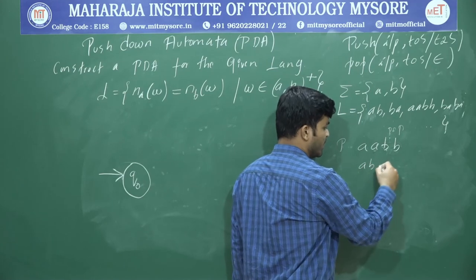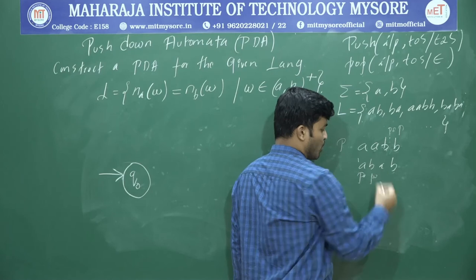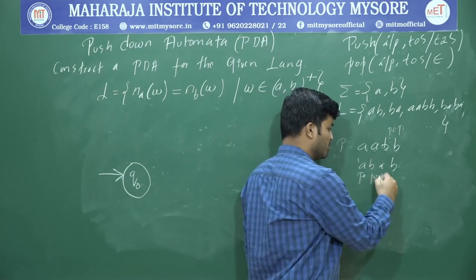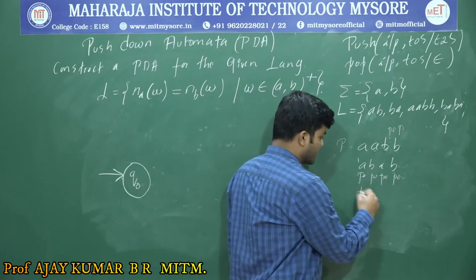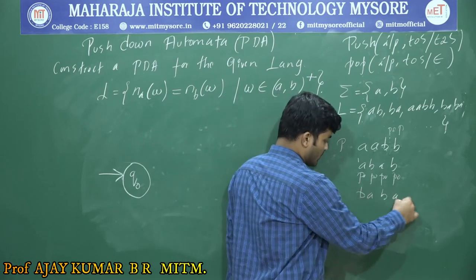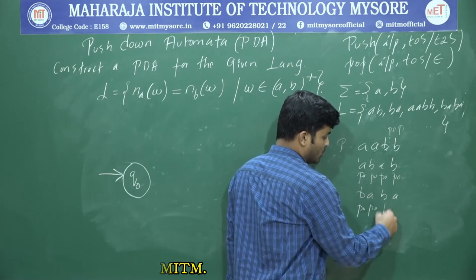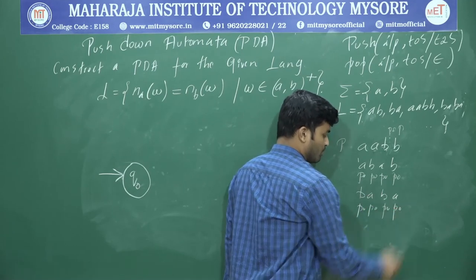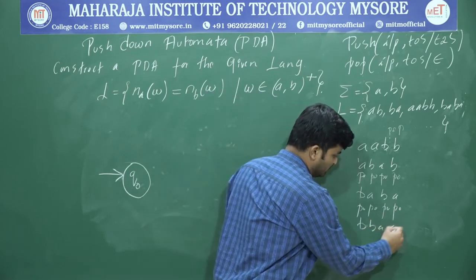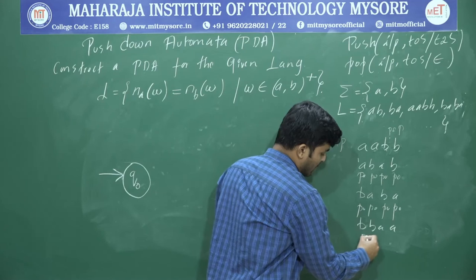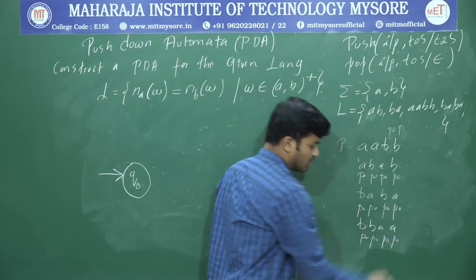Suppose AB: A I'll push, B I'll pop. Again A I'll push, B I'll pop. Suppose a string starts from BA: B I'll push, A I'll pop, B I'll push, A I'll pop. Suppose it is BBAA: for the first two B's I'll push, and for the next two A's I'll pop.